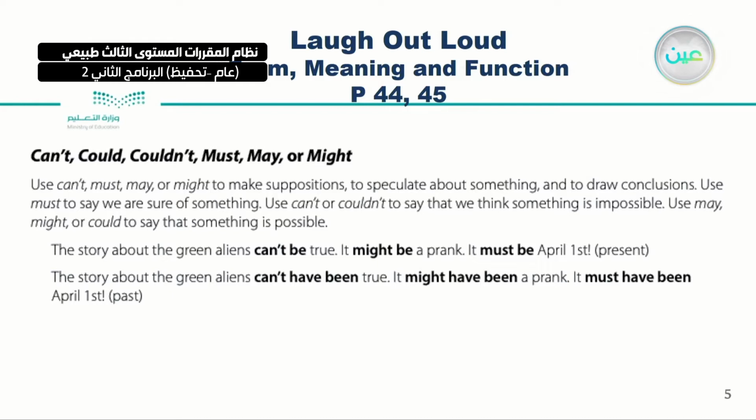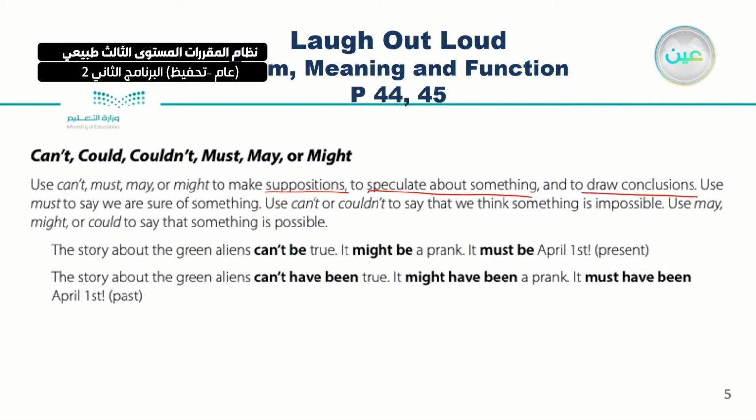Use can't, must, may, or might to make suppositions, to speculate about something and to draw conclusions. So we use can't, must, may, or might to speculate about something and to draw conclusions.